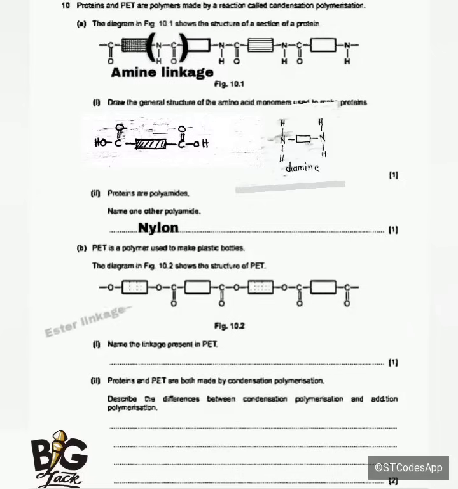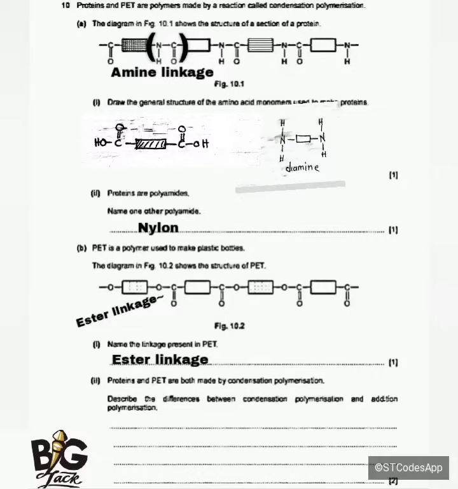So Roman numeral number 2 is saying, name the linkage present in PET. PET contains the ester linkage, as you can see. The ester linkage is denoted by O, C, double bond O.